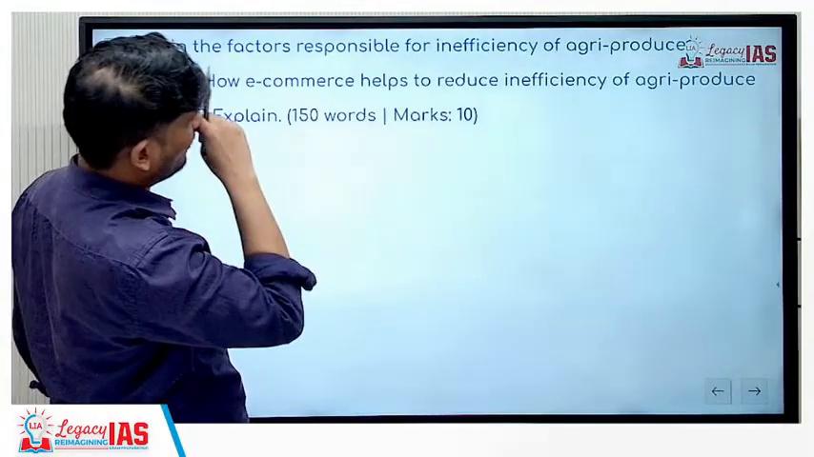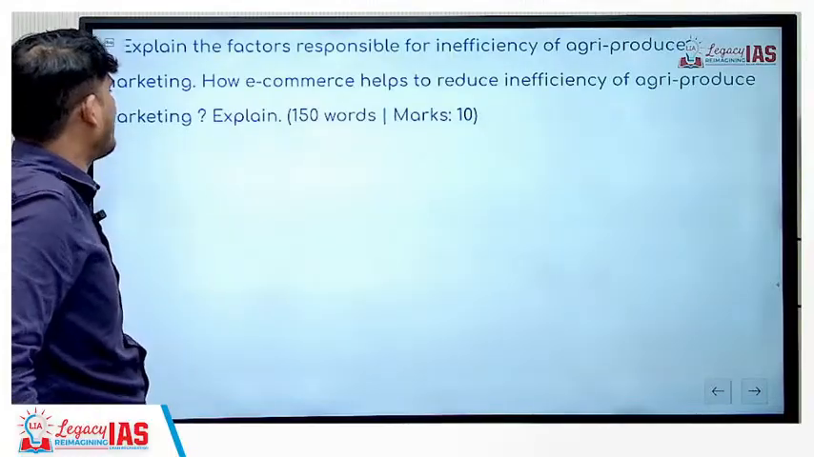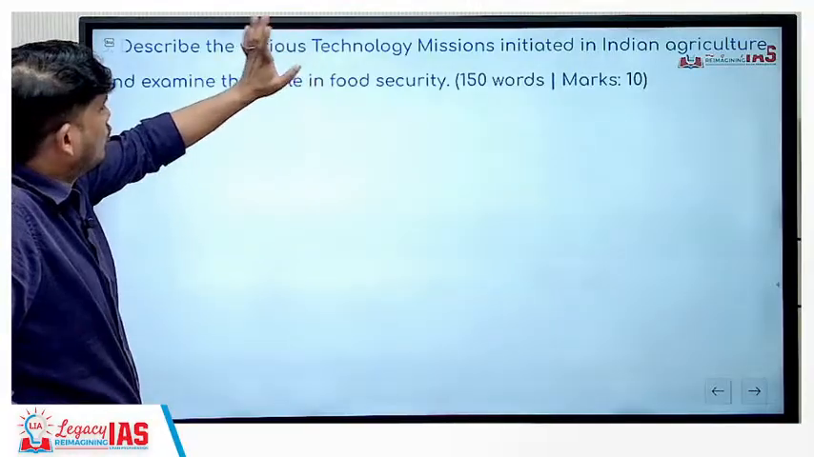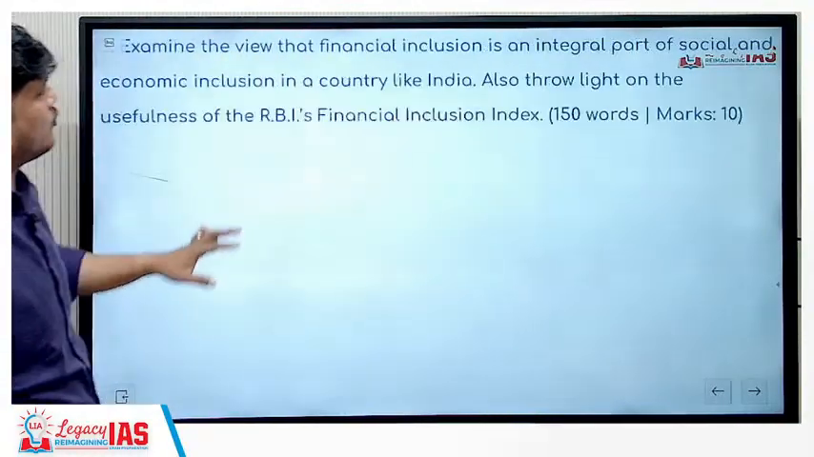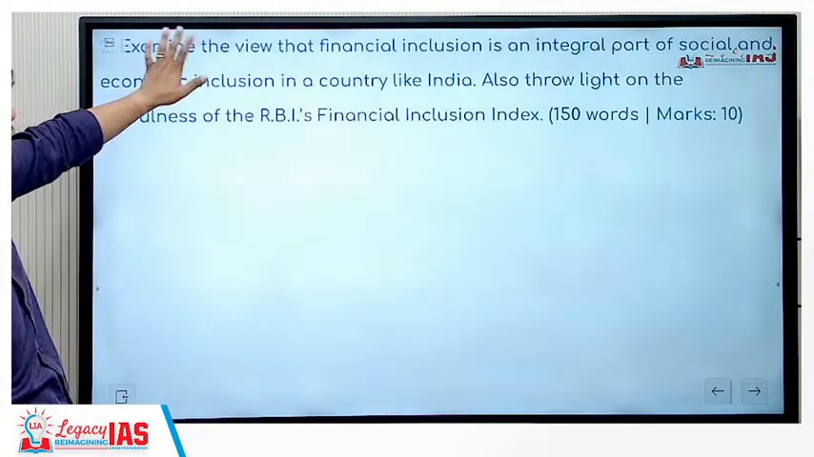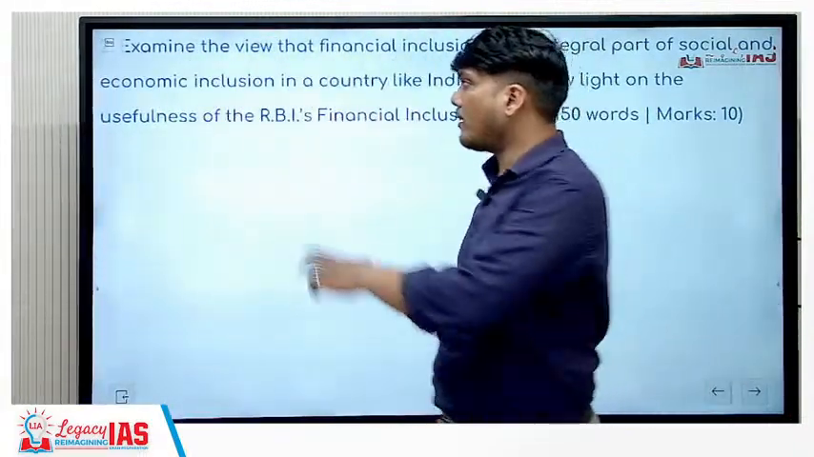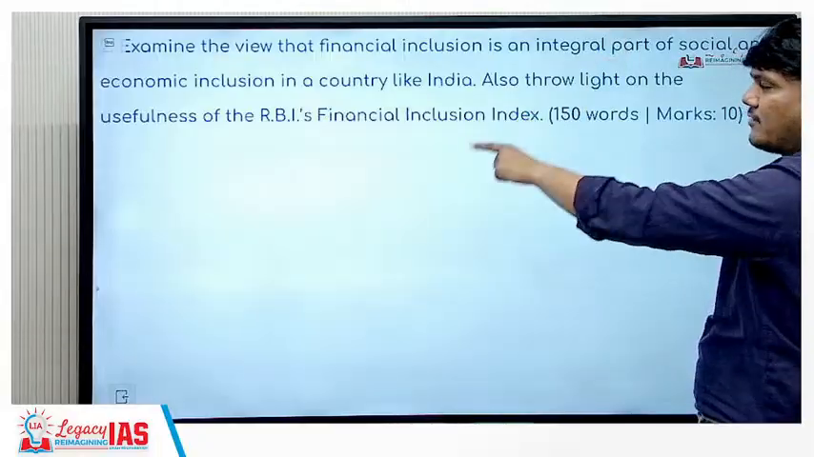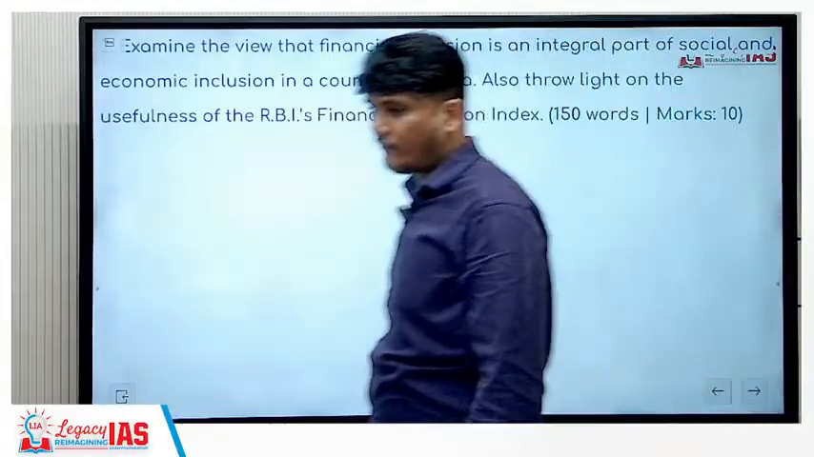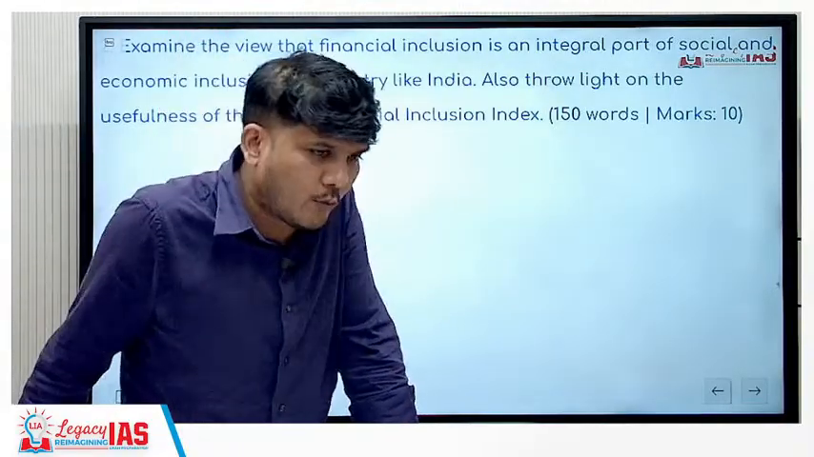Explain the factors responsible for inefficiency of agri-produce marketing. How e-commerce helps to reduce inefficiency. Describe the various technologies. This is very factual. Either you know them or you don't know them. Here you have to study a bit. Examine the view that financial inclusion is an integral part. This is again on the easy lines. How it can lead to social and economic inclusion in a country like India. Plus RBI's financial inclusion index was asked in prelims, so you are expected to know this. Digital rupee was also asked in prelims, so you are expected to know that as well. So overall, medium to lower than medium level question paper with respect to Indian economy it was.